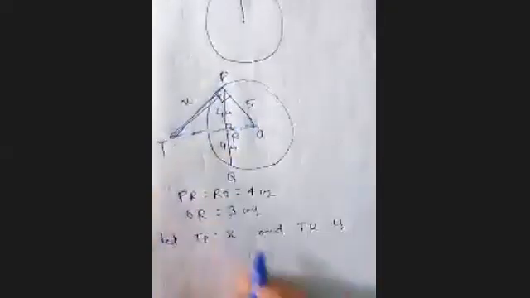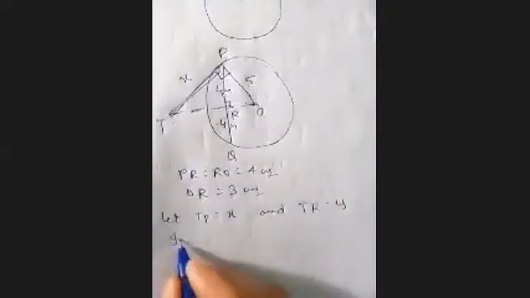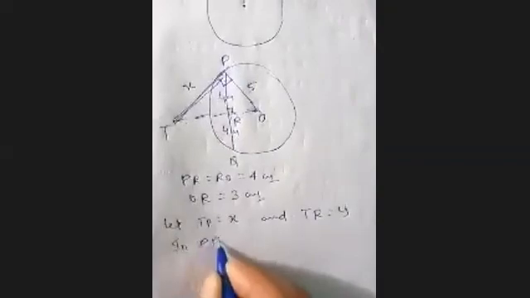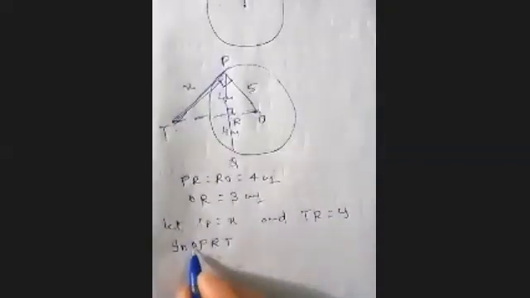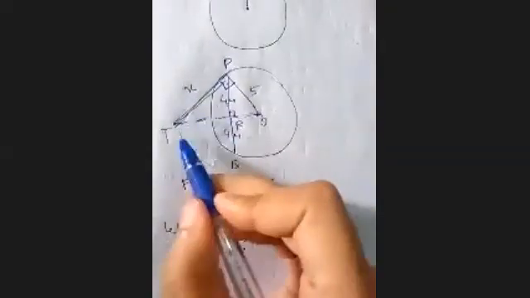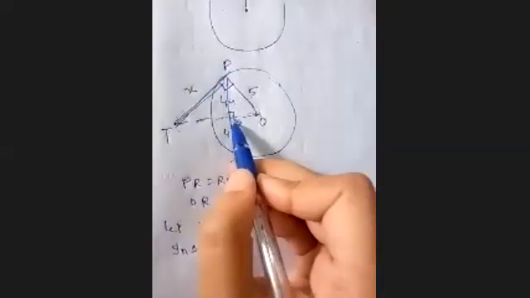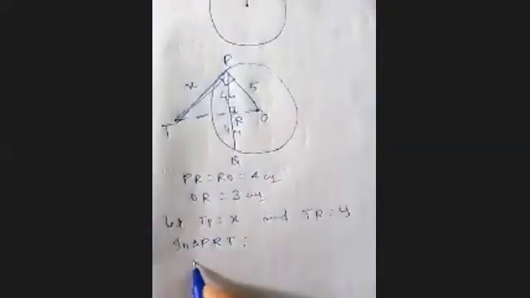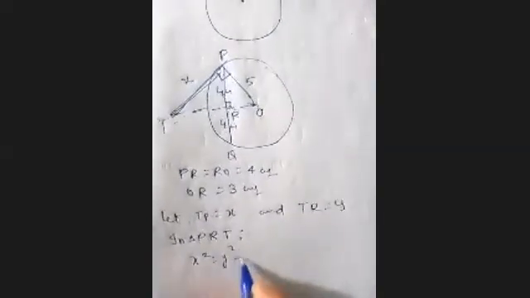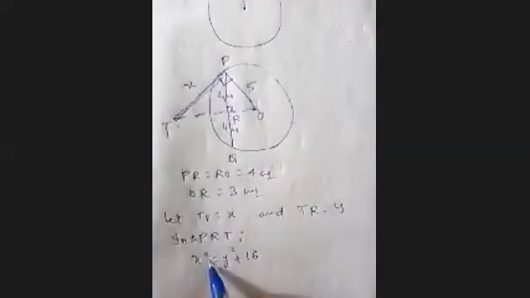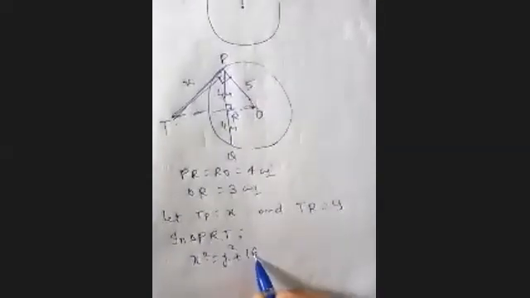So in triangle PRT, you can write x square equals to y square plus 16, right? Hypotenuse square equals to perpendicular square plus base square. So this is your first equation.